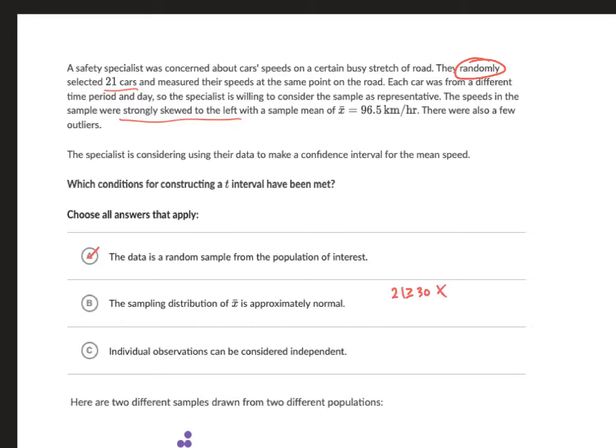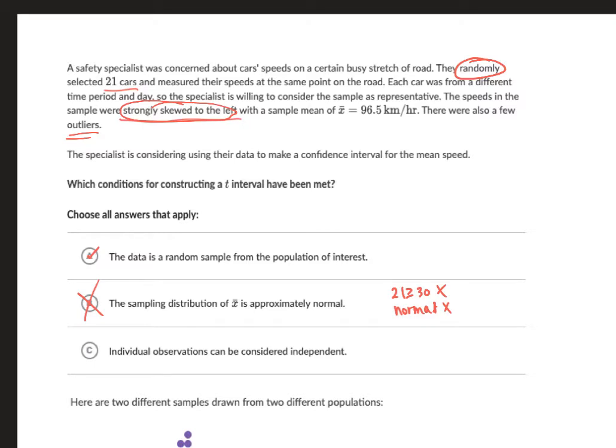The original distribution is normal. It doesn't say anything about the original distribution being normal. So for it being normal, that's not true. And then the last way, it says if we look at our sample and the data is roughly symmetric, then in that case, we can also meet that condition. Well, in this problem, they tell us it's strongly skewed to the left, and in fact, there's also outliers. So in that case, we can't say that the sampling distribution is approximately normal, so that condition is not met.